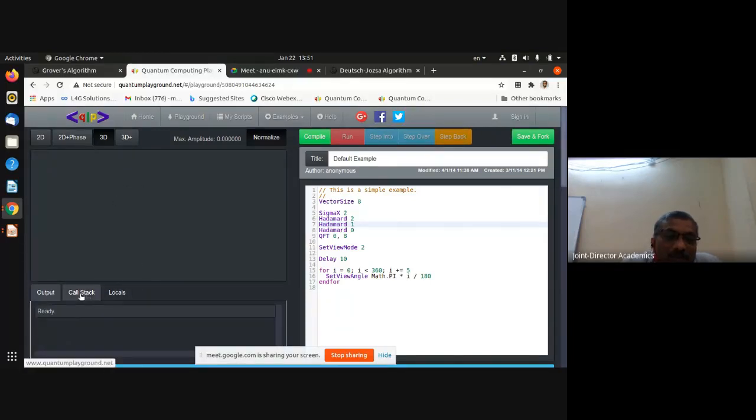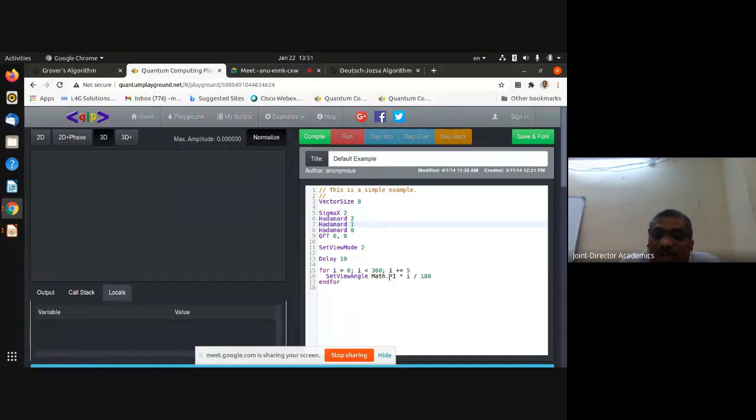If you want to see which functions are called, this is the call stack. There are locals also. While you are executing your program, there are several variables you are going to use. At every stage, you can stop that execution and check the status of these variables. So in this environment, you can create the programs, execute the programs, and debug the programs. You can view your output in 2D plus phase and 3D plus. You can also check the amplitude. These are the various things you can do.